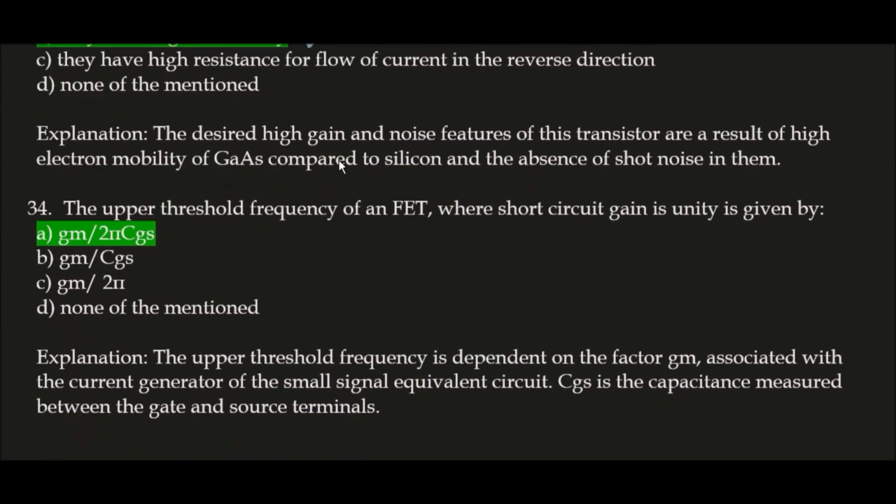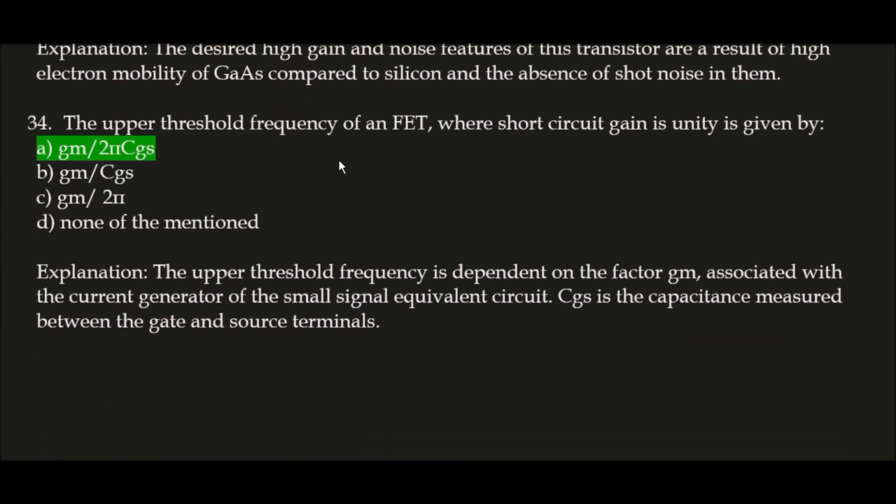Next question. The upper threshold frequency of an FET where short circuit gain is unity is given by, correct answer is option A, gm divided by 2 pi Cgs. The upper threshold frequency is dependent on the factor gm associated with the current generator of the small signal equivalent circuit, and here Cgs is the capacitance measured between the gate and source terminals.